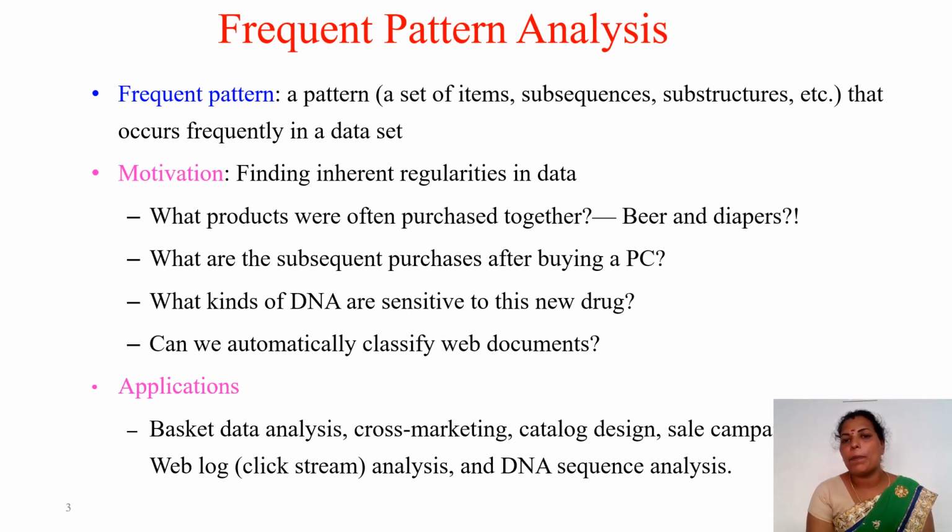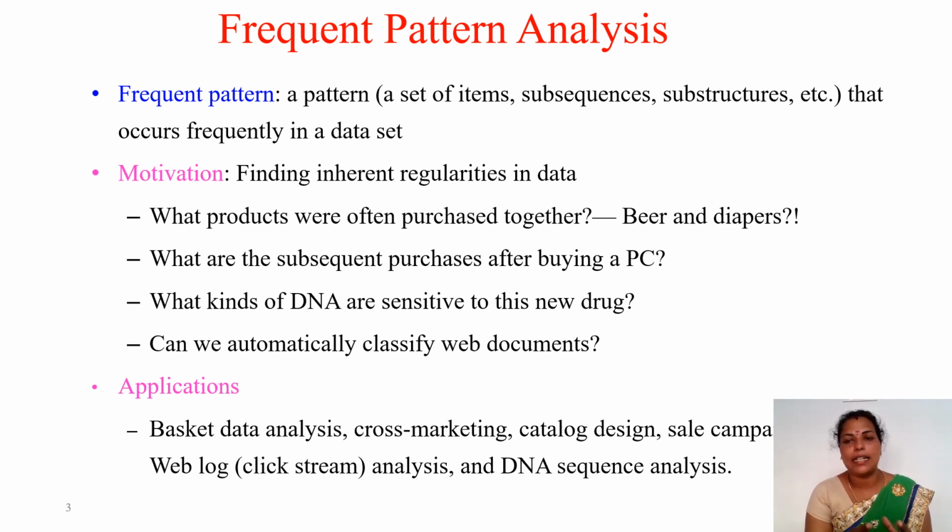Then, what are the subsequent purchases after buying a personal computer? While purchasing a personal computer, most of us used to buy a laptop. What else? For a personal computer, we used to buy a printer or antivirus, something like that. Everyone used to buy those things. Suppose we are buying a laptop, sometimes the laptop bag will be given free. Otherwise, we buy a laptop bag. Then sometimes we buy an external keyboard, sometimes a wireless mouse. These are some of the things we buy while buying another product. So these are the related items.